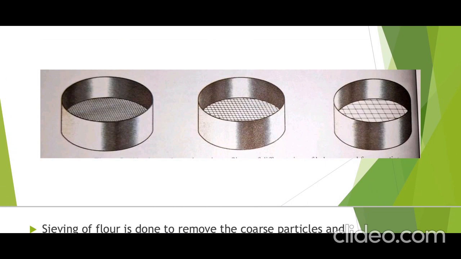First one is used for sieving the flour. Second one, you may use for sieving moong or chana. Third one, for bigger particles like beans and peas, you can sieve everything with that third one. In yesterday's video we had completed 3 methods. Today, one method, that is sieving. In short, 4 methods we have completed: hand picking, winnowing, threshing and sieving.